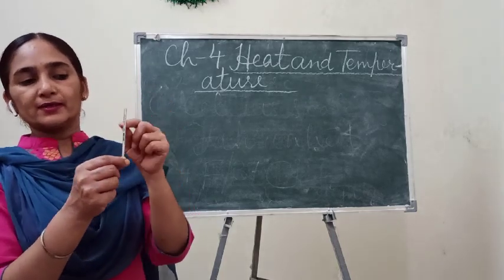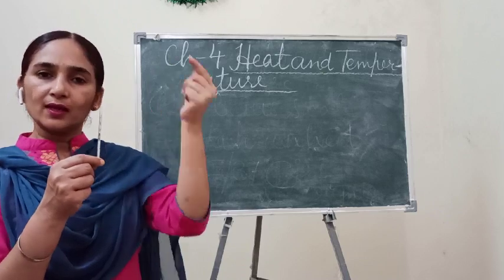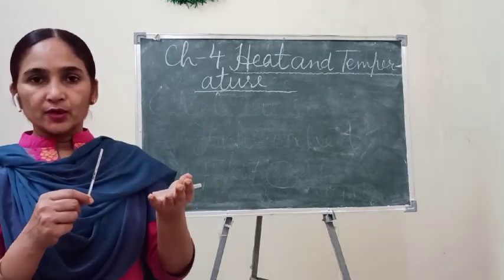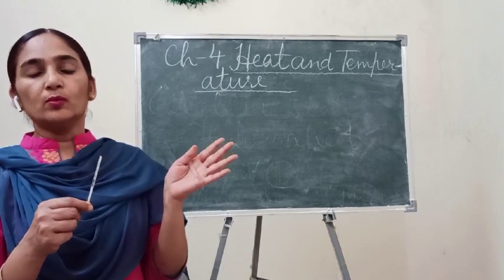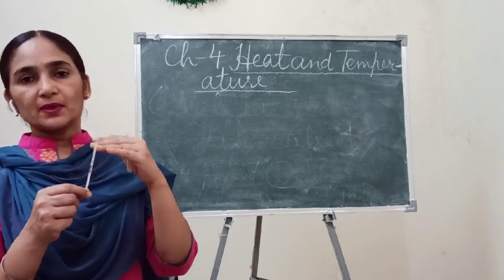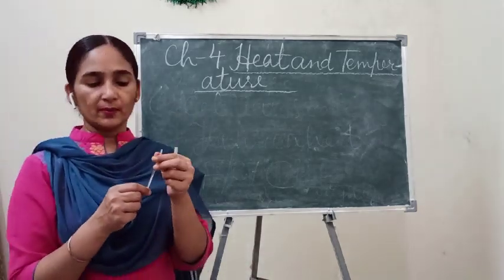That's why its reading starts from 35 to 42 degrees Celsius, because above 42 Celsius no human can survive. This much temperature can't rise in the case of human beings.